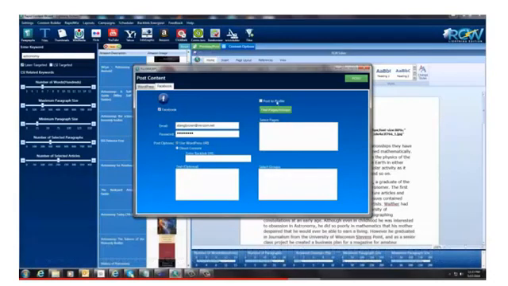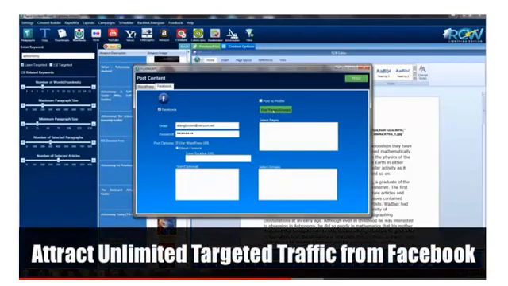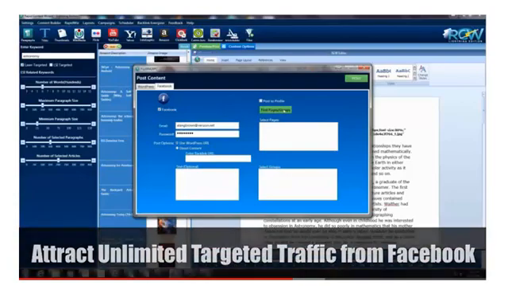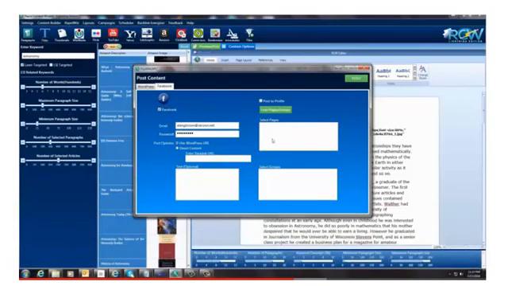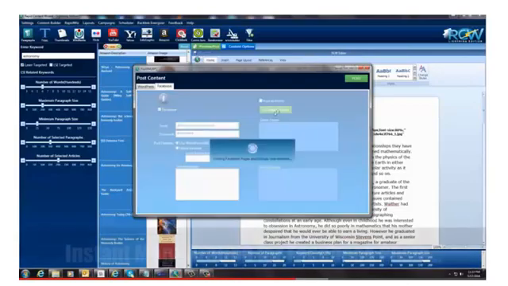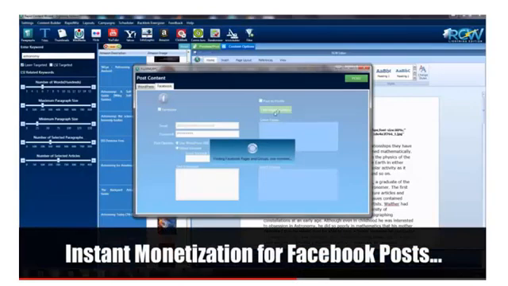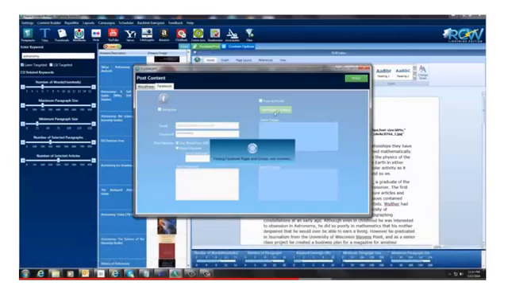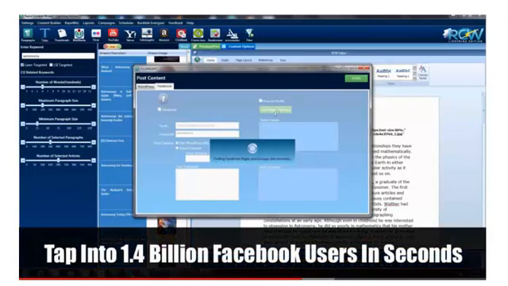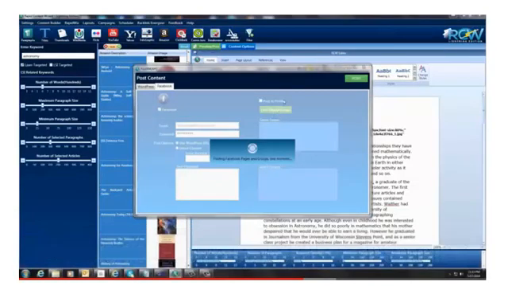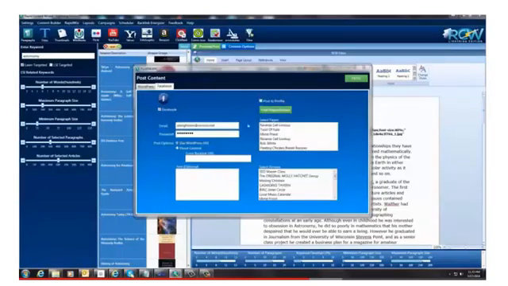You can post it to your personal profile. You can find pages and fan pages and groups that you subscribe to, and post to those. So I'm going to click this button here, and this just takes a second. But you see how powerful this is? I mean, you can get all this stuff with a click of a button. And nothing's fancy. It just comes up with what you need here, and then you'll be able to select either the page or the group that you want, and it just goes out and it posts it for you on Facebook. And I'm going to show you what that looks like too here in a minute when it's done.